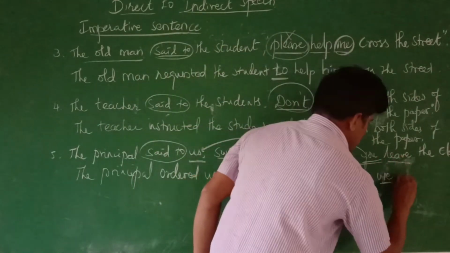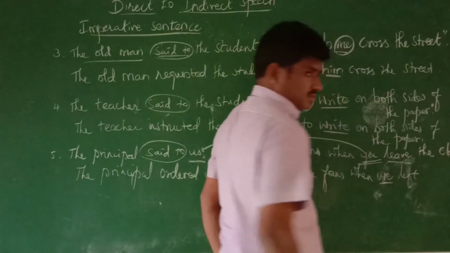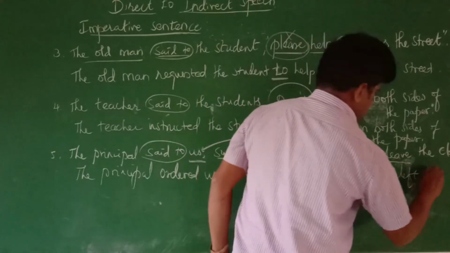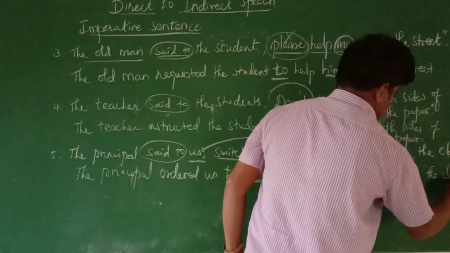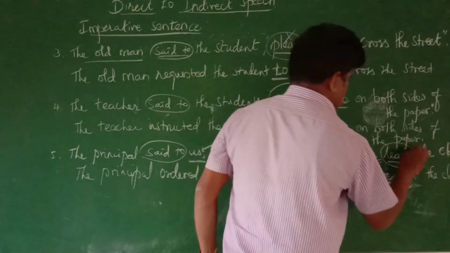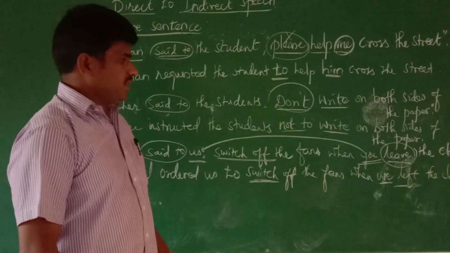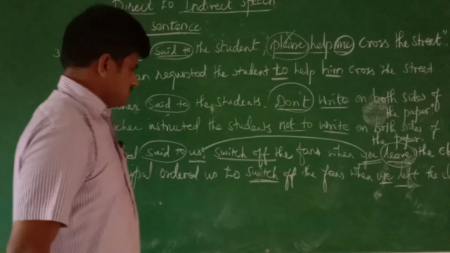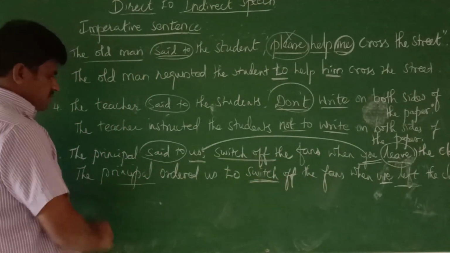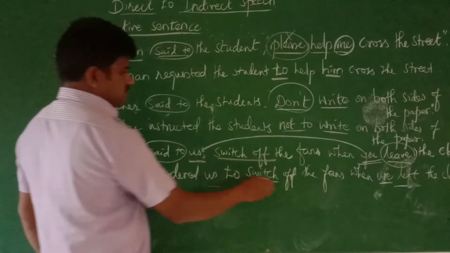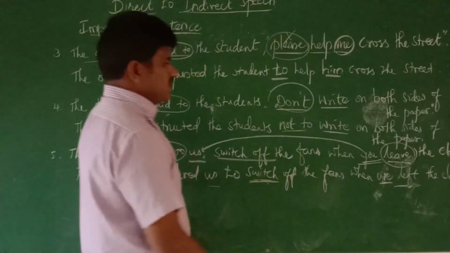So here, leave. What is the past tense of leave? Yeah, left. Keep this in your mind. You should not write leave as it is. It changes into the past form, that is left. Leave, left. This is the answer: the principal ordered us to switch off the fans when we left the class.